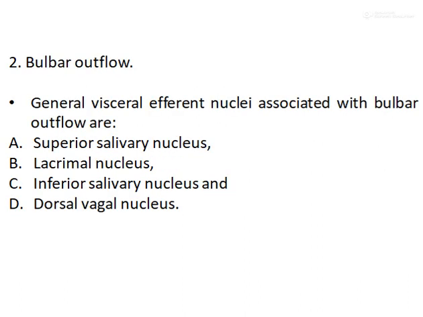Second one is the bulbar outflow. The general visceral efferent nuclei associated with bulbar outflow are superior salivary nucleus, lacrimal nucleus, inferior salivary nucleus and dorsal vagal nucleus. First is the superior salivary nucleus. The preganglionic fibers arising from the superior salivary nucleus enter the facial nerve and relay in the submandibular ganglion.